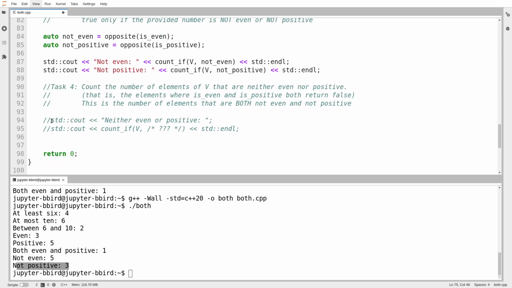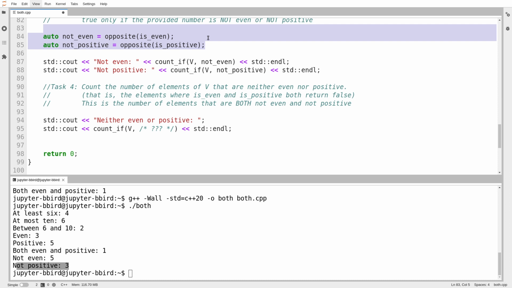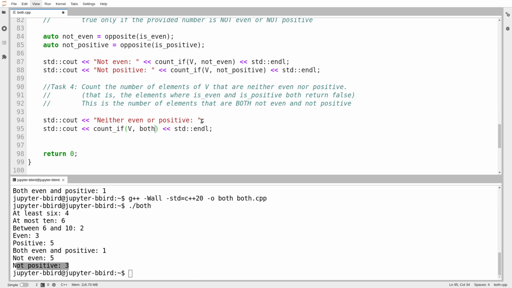And in fact, in here, although I could make new variables like I did above, I'm not going to do that. I am deliberately going to just use my functions. It turns out all along, I didn't even need these variables. If I want to use the condition of not even, I could just use the return value of opposite. So here I want to count the number of elements that are both not even and not positive. And so I'll just combine my conditions directly.